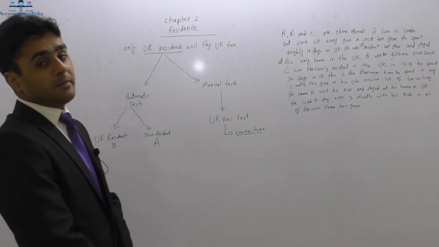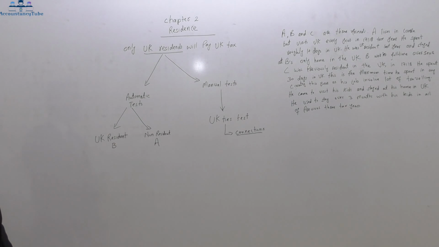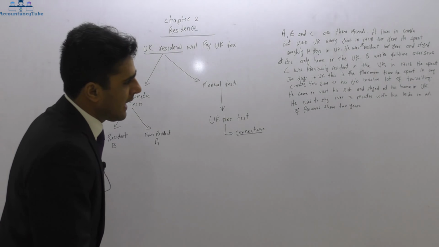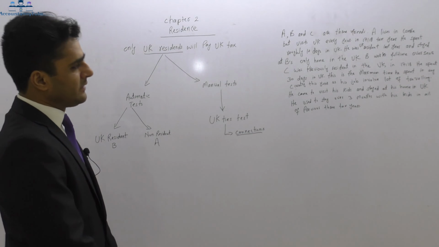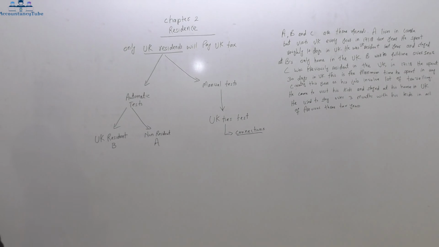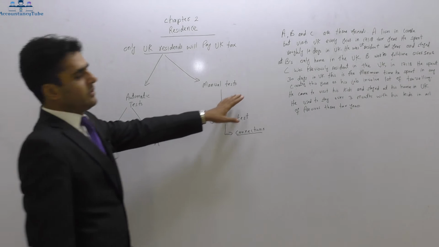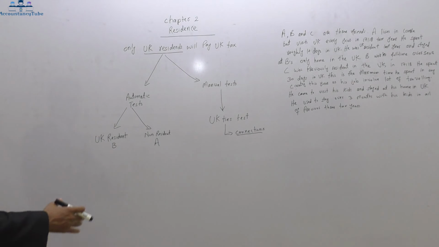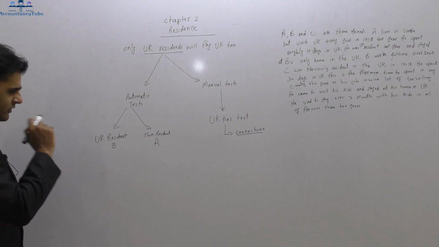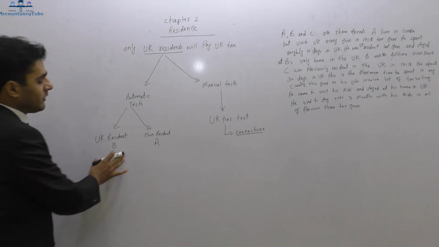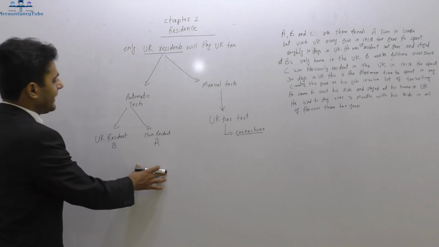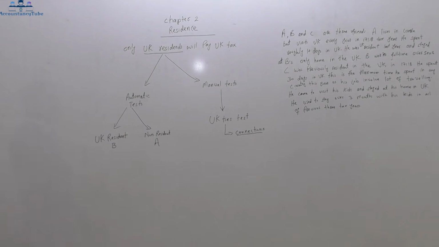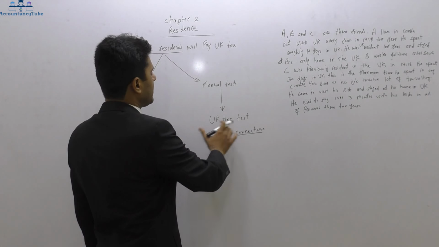30 days in the UK, and that is the maximum time he spent in any country. As his job requires a lot of traveling, he comes to visit his kids and stays at his home in the UK. He used to stay over 3 months with his kids in all of the previous 3 tax years. Now, by reading this information about C, I cannot determine whether he is automatically non-resident or whether he is automatically resident. When I cannot determine that, then I need to go to the manual tests, which are the UK ties test.